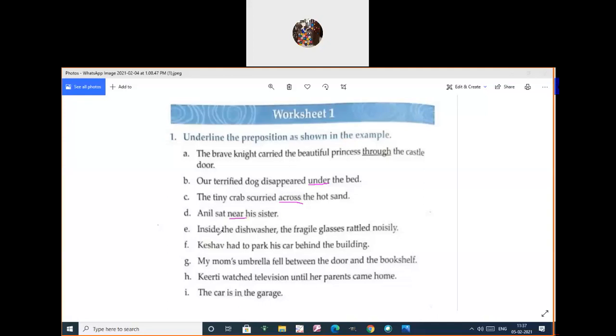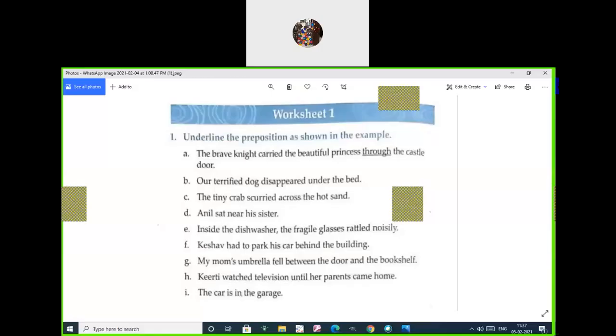Yes, ma. The next one, E1. Inside the dishwasher, the fragile glasses rattle noisily. What does fragile mean in this sense? Easily broken. So what is the answer for that one? Where is the dishwasher? Where is it? Inside.